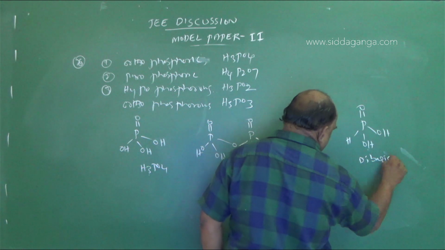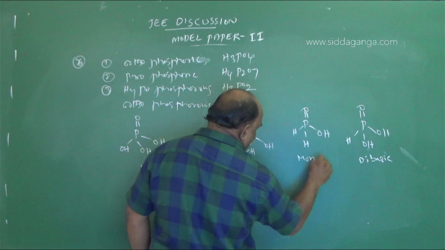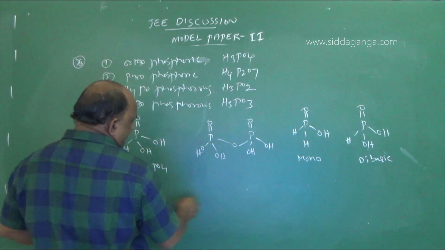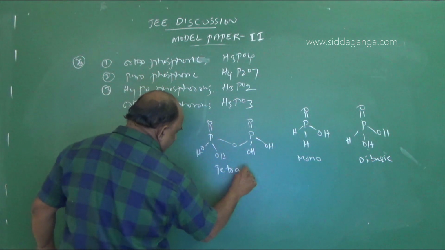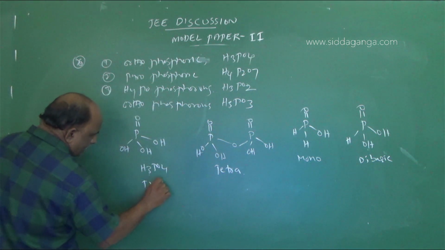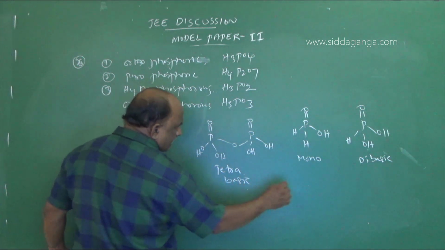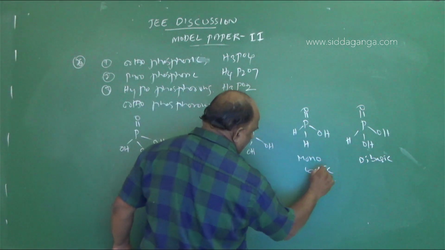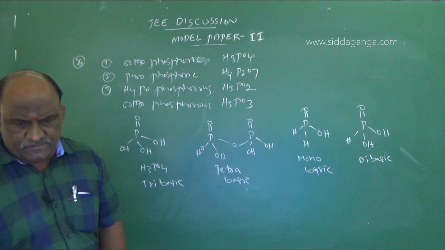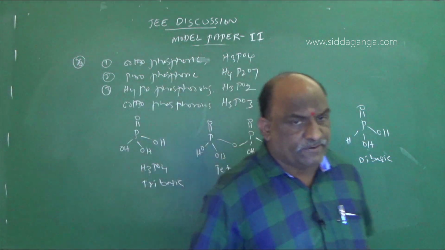Dibasic, monobasic, tetrabasic, tribasic. I think this information is enough regarding this question.